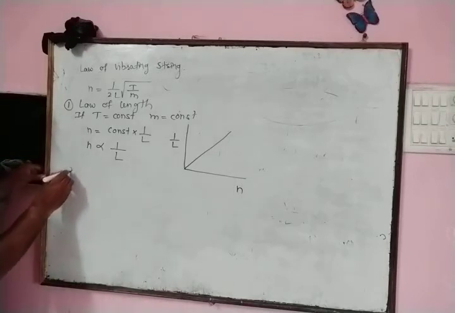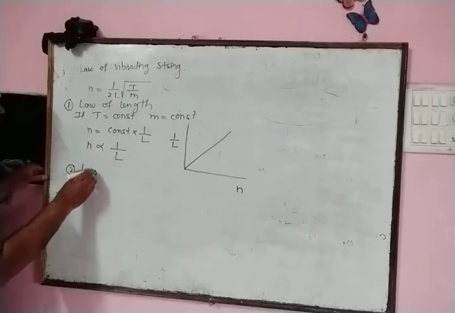Now the second law is known as the law of tension.